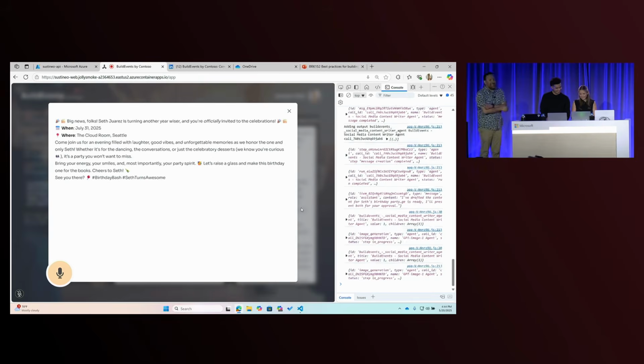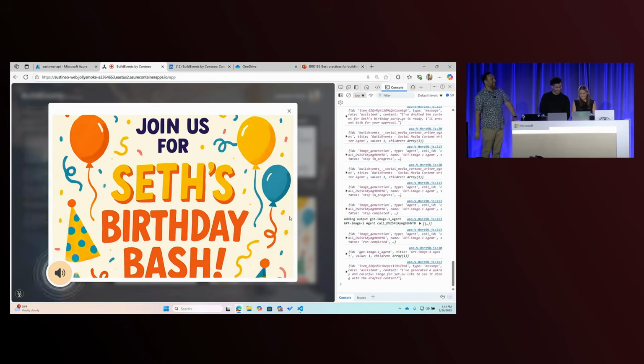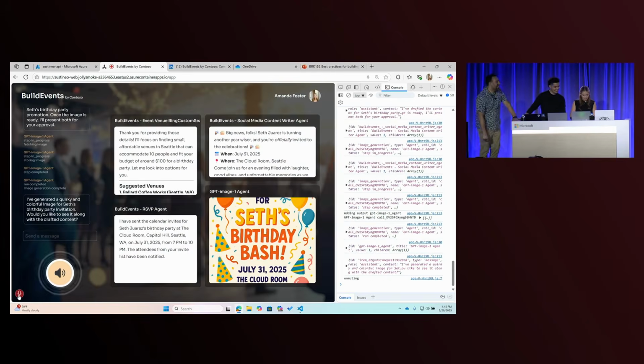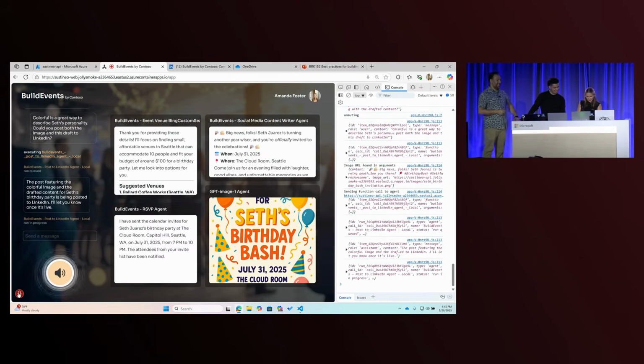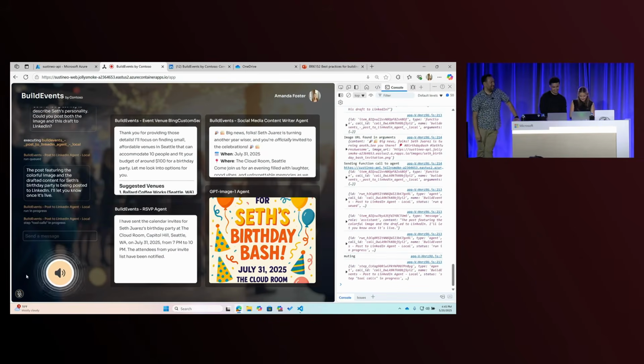By the way, it generates a new image. I've generated a quirky and colorful image for Seth's birthday party invitation. Would you like to see it? I think colorful is a great way to describe Seth's personality. Could you post both the image and this draft to LinkedIn? The post featuring the colorful image and the drafted content for Seth's birthday party is being posted to LinkedIn. I'll let you know once it's live.